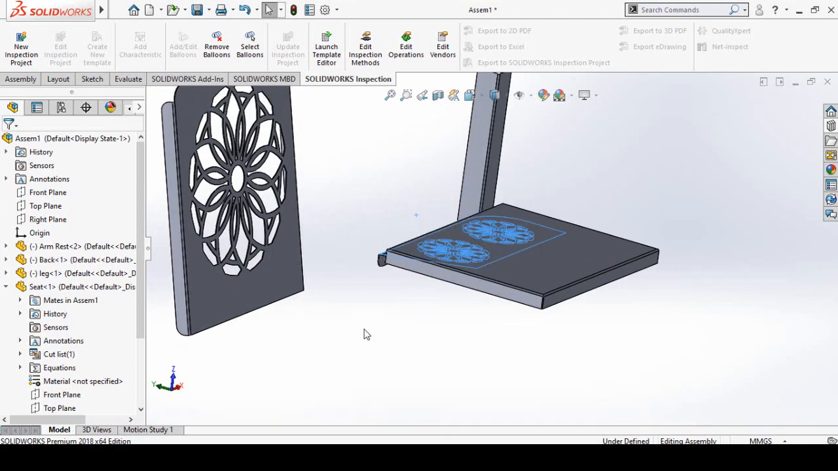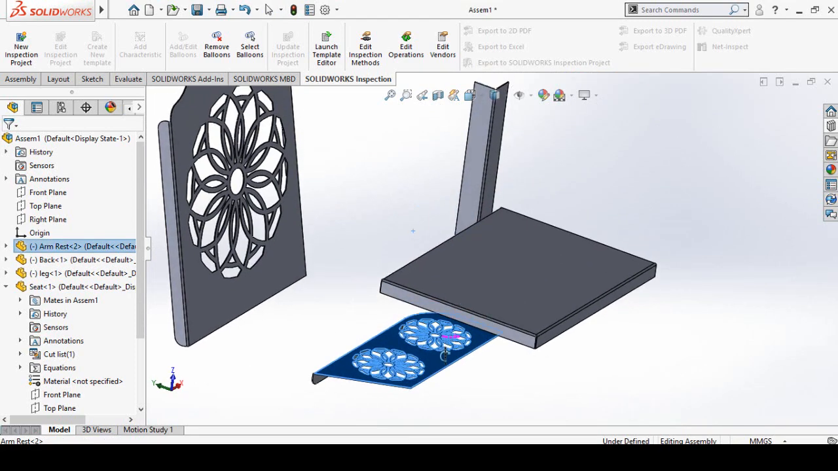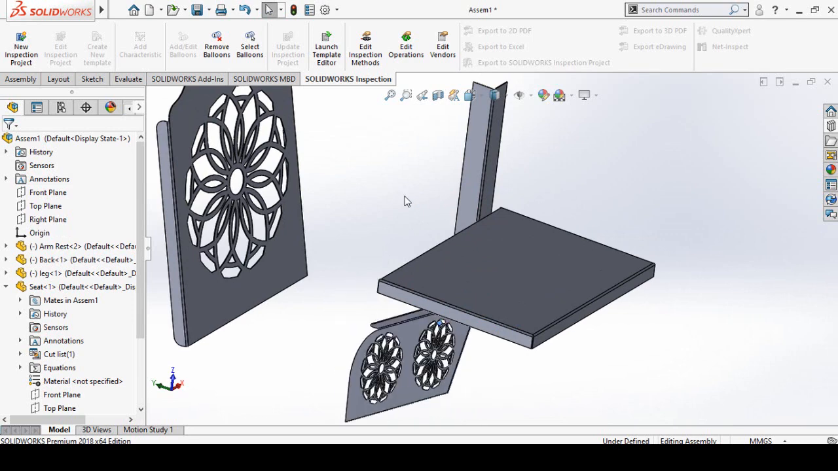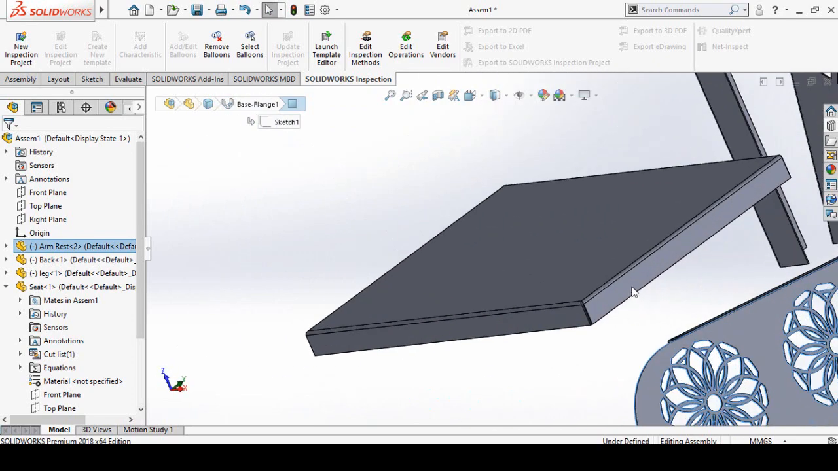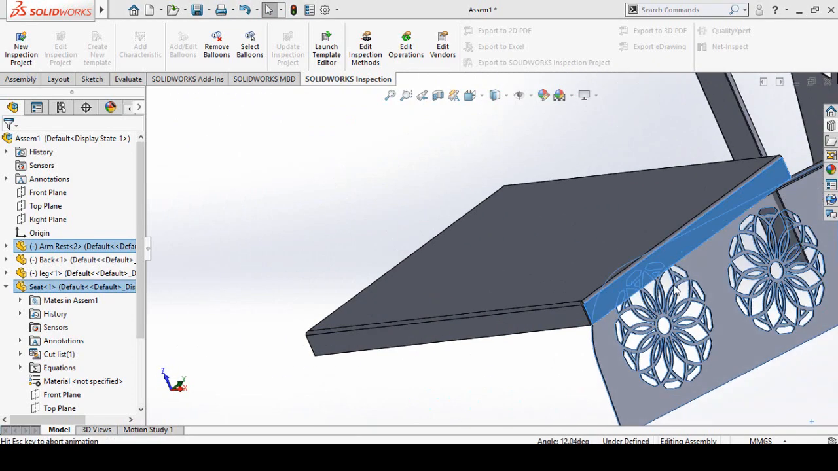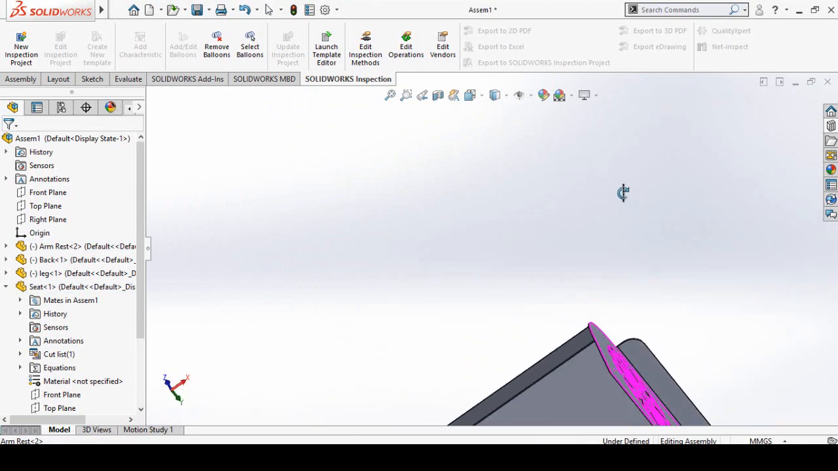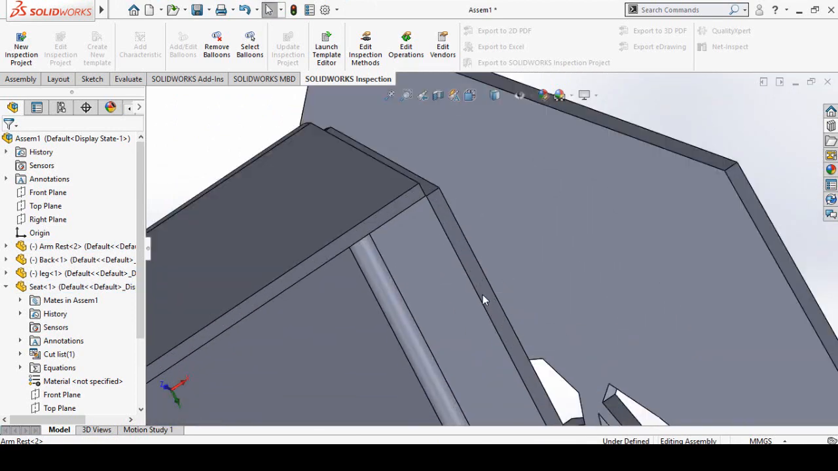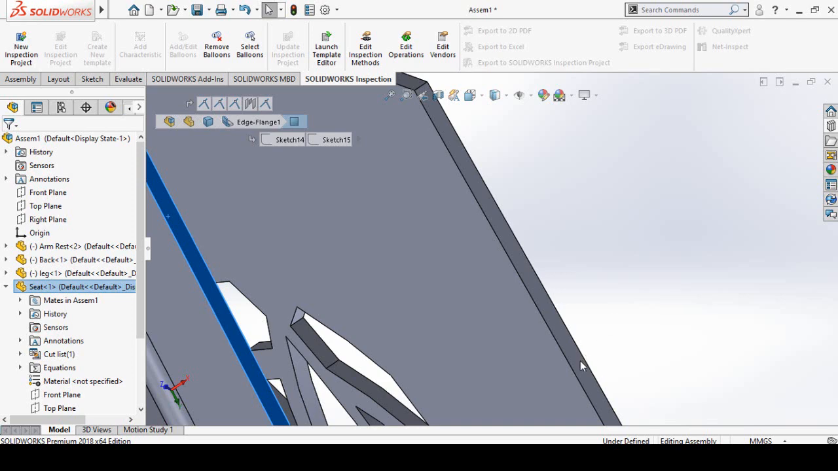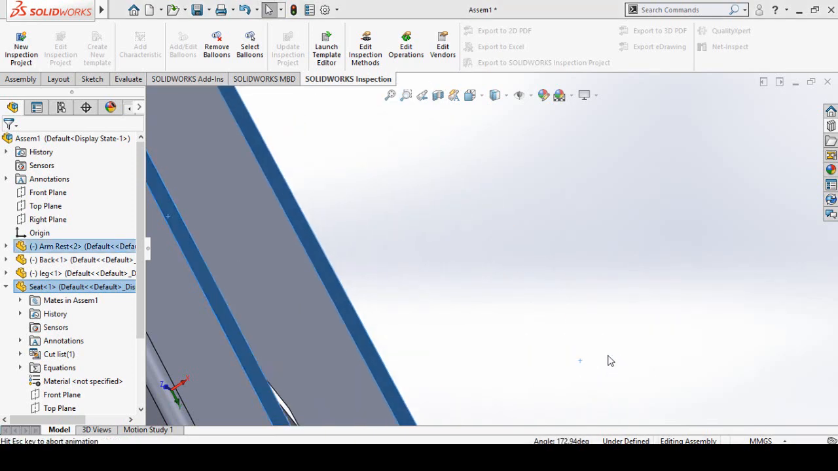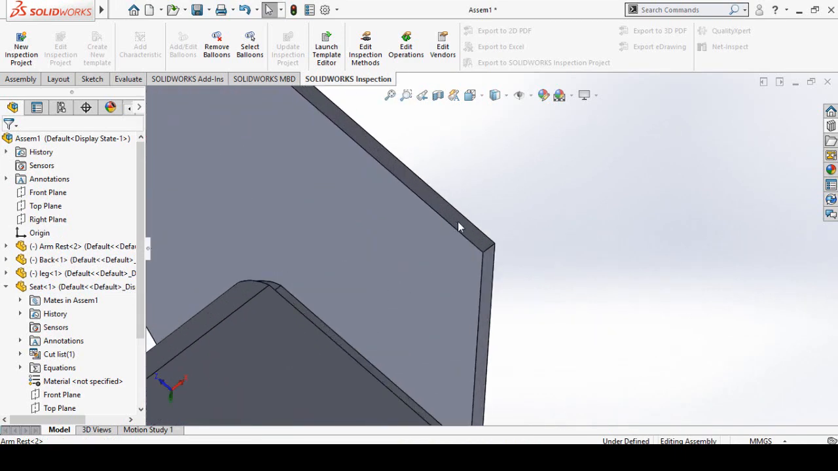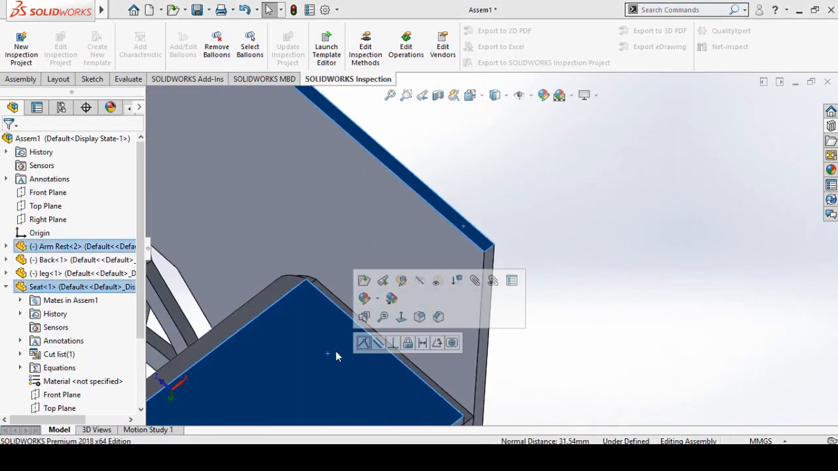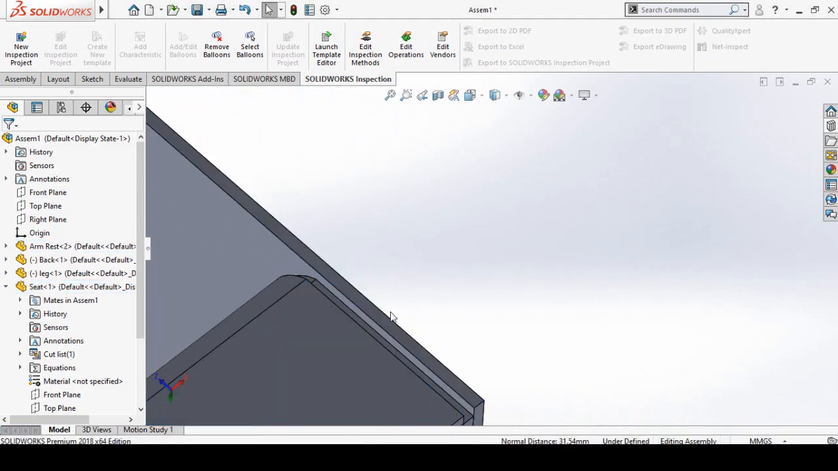Then rotate only this part like this. Select this face and this face. Make the coincident mate. Then select this face and this face. Make the coincident mate. One last mate for the armrest. Select this face and this face. Make the coincident mate.